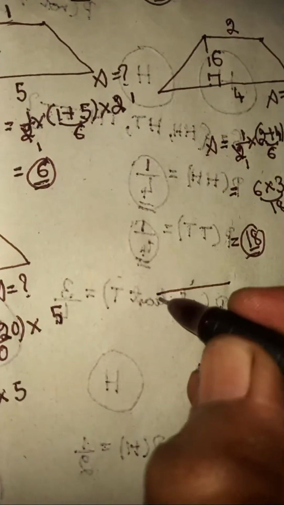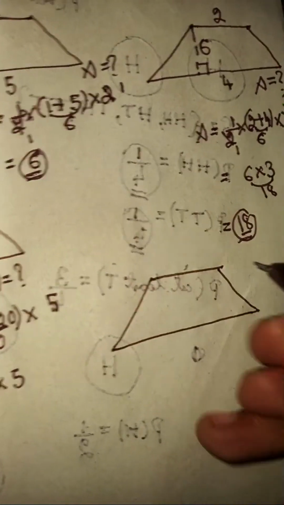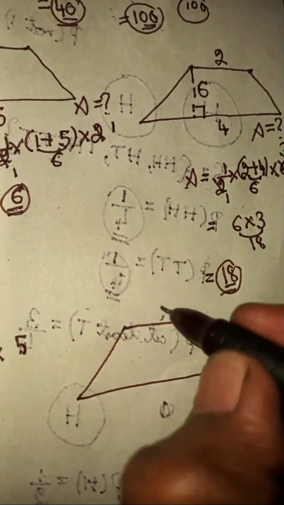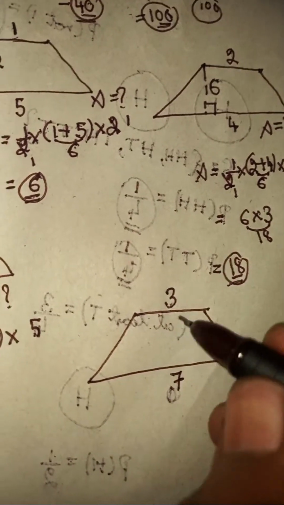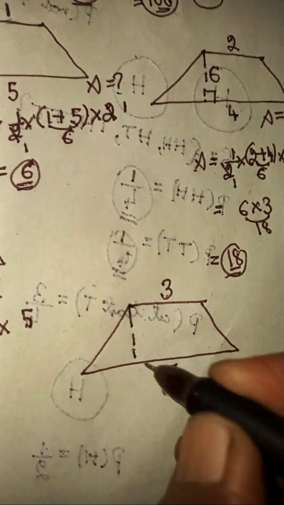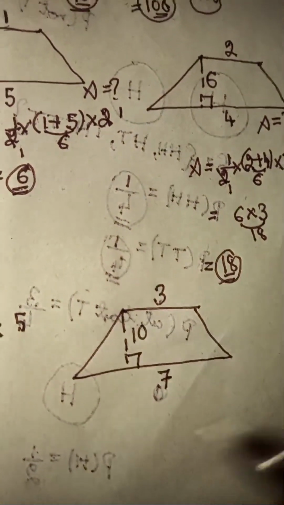Let's take one more trapezium. In this trapezium, they have given this side length as 3 units, this side length as 7 units, and the perpendicular height equal to 10 units.